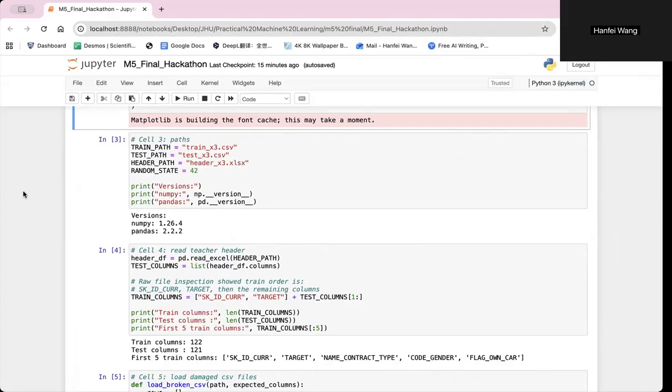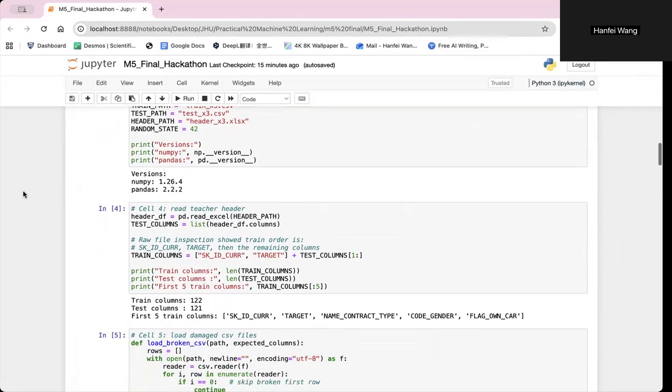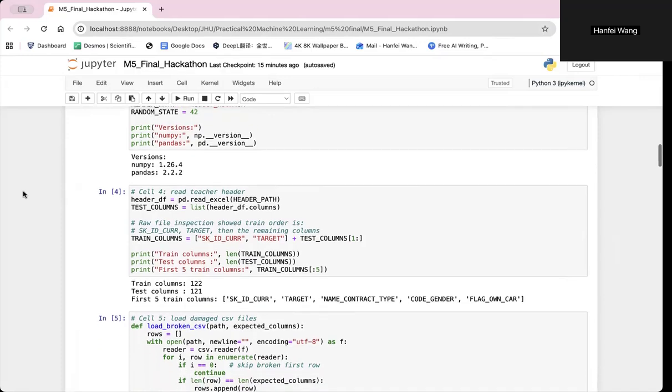The training dataset includes the target variable, which indicates whether a borrower defaulted, while the test dataset only contains input features. I also used the header file provided by the instructor to ensure the column names are correctly aligned.